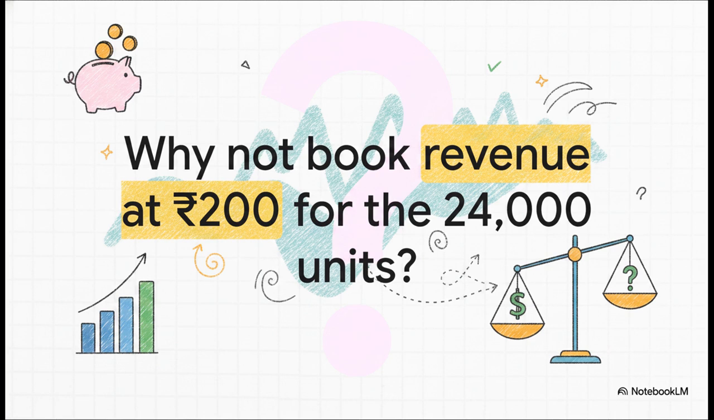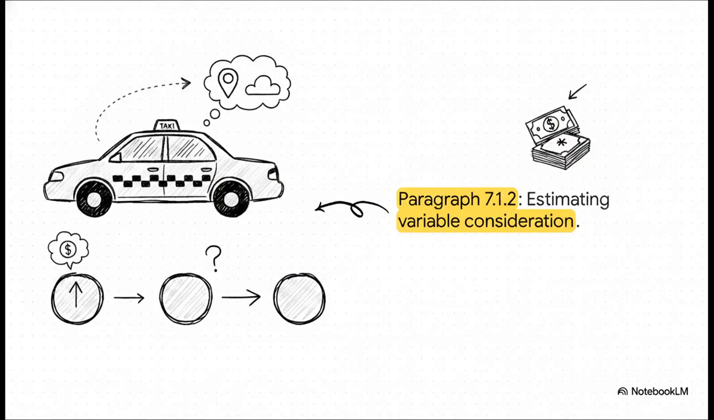Honestly, the doubt is totally natural. But that is not how IND AS 115 works. The answer to this is in paragraph 7.1.2 of the standard, estimating variable consideration. Here, we use the expected value or most likely amount method. Let me give you a real-world analogy. It's like taking a prepaid cab.